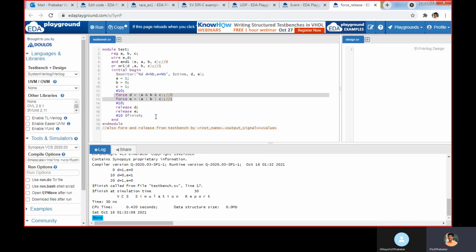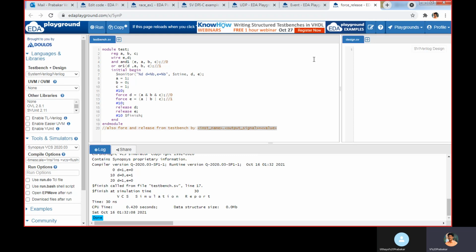From the test bench, if you want any bit to be 1 for some time, you can use force to make that corresponding bit inside the design 1. How can we do that? Using the RTL design instance name, dot, the corresponding output, equal to the value.